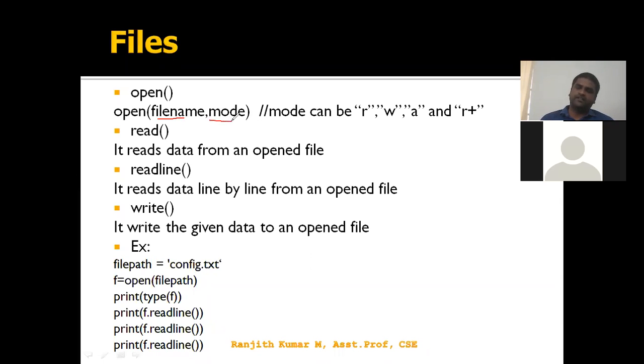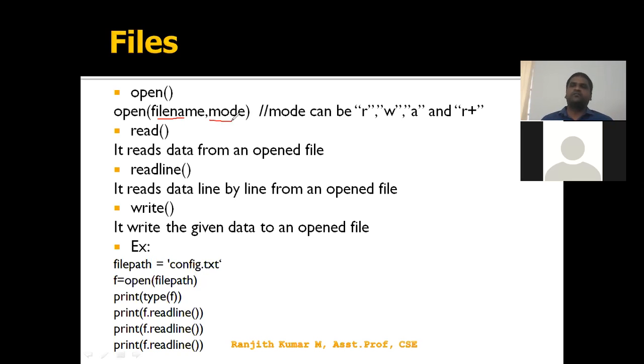As I said, if I want to write data in a file, we should open it. If I want to read data from the file, we should open it. If I want to append data to an existing file, we should open it. So these are the categories, the modes in which we open a file. While opening a file, in what way are you utilizing the open function? Either you open it to write data on a file, or to read data from the file, or you are appending some new content to an existing file. So the mode specifies in what mode you are trying to open this file.